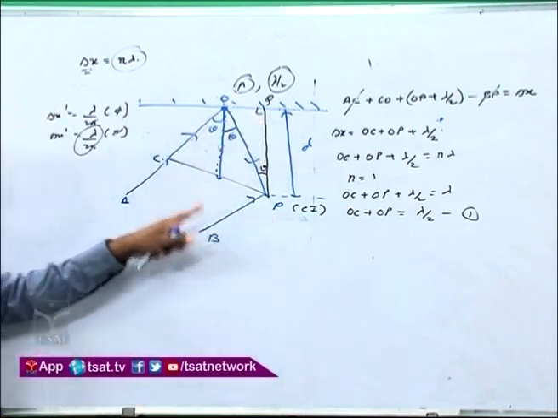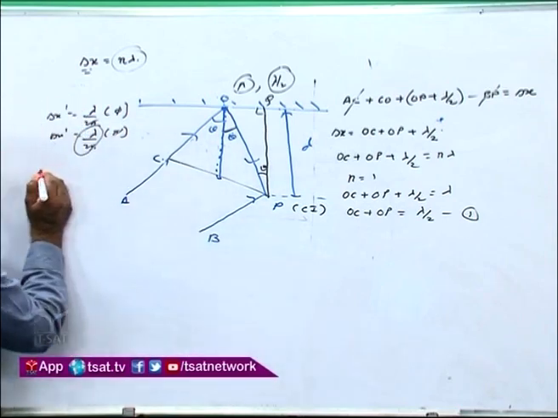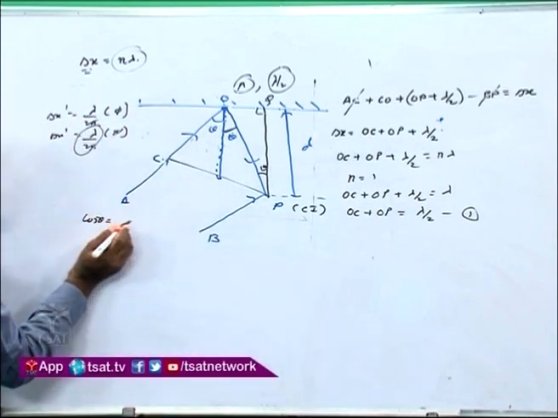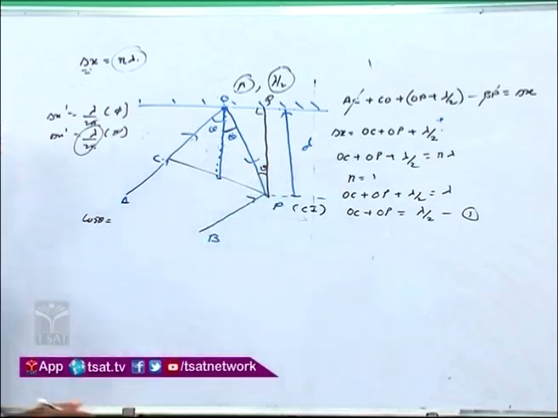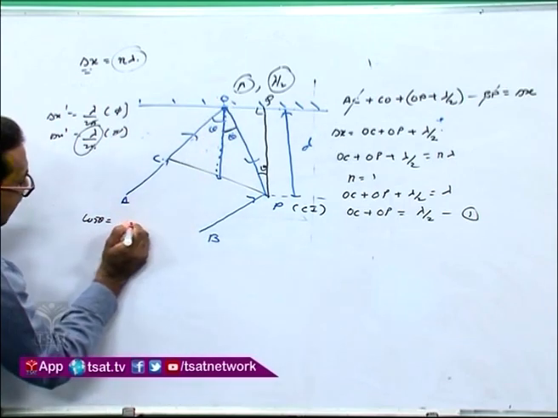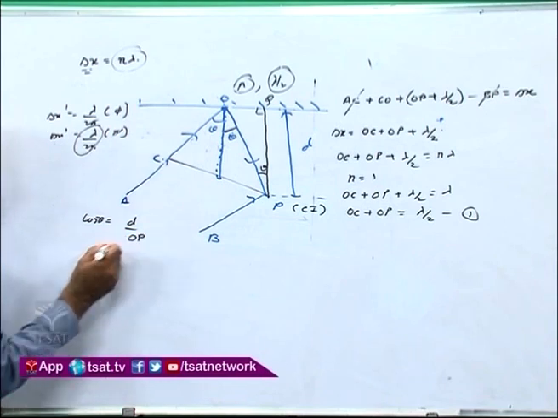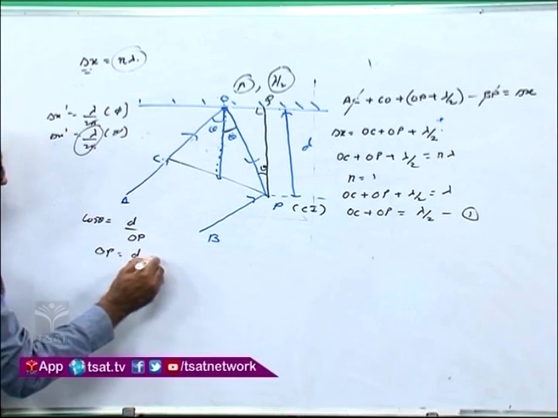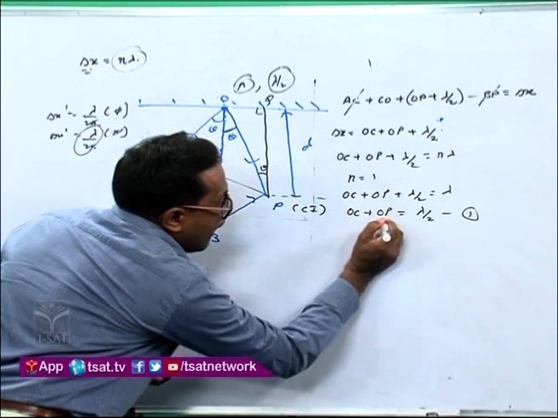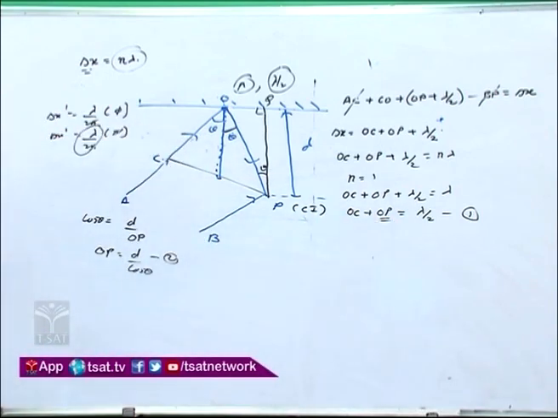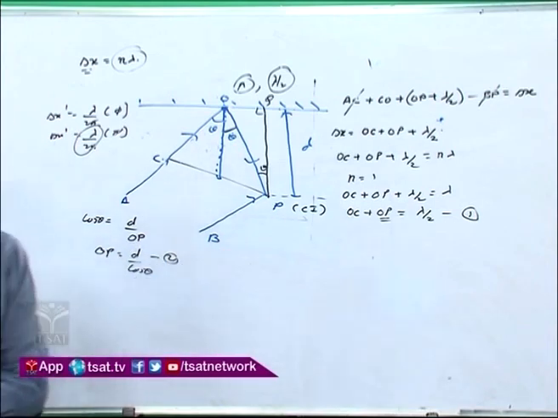Then cos theta is equal to D, that is QP upon OP, or OP is equal to D by cos theta, equation number 2. So we got OP as D by cos theta. Now what is left? OC. Now for OC, what will I do?